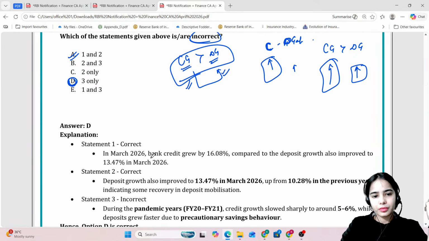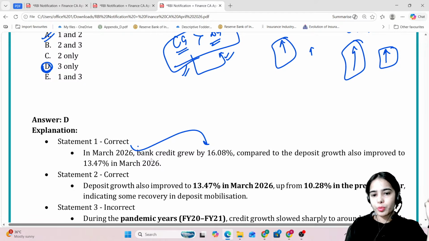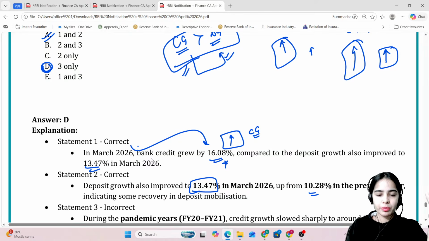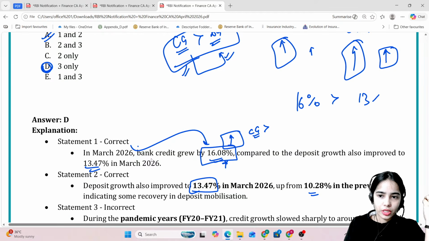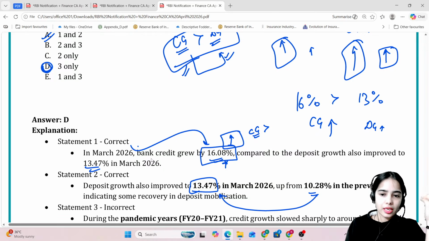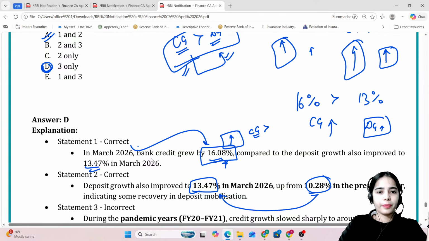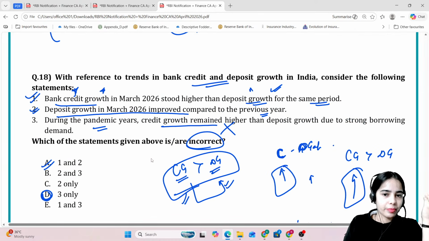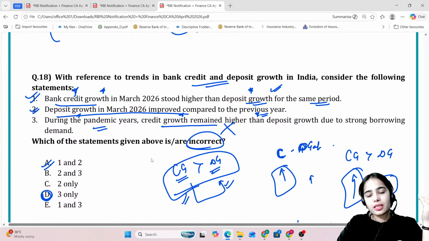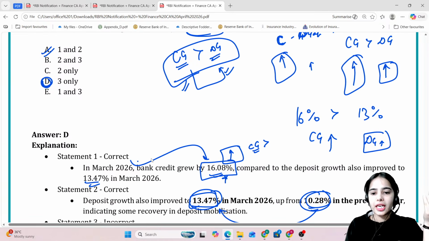Here you can see that in March 2026, bank credit grew by 16.08% in comparison to the last year. This is the credit growth. The deposit growth was 13.47% in comparison to 10.28%. So credit growth is higher than the deposit growth, but in comparison to the last year, the deposit growth is higher than the previous year. That is also correct.